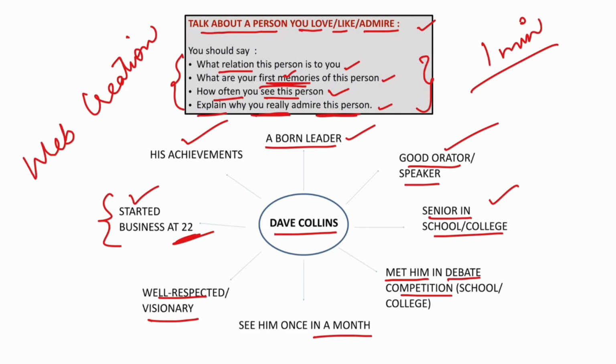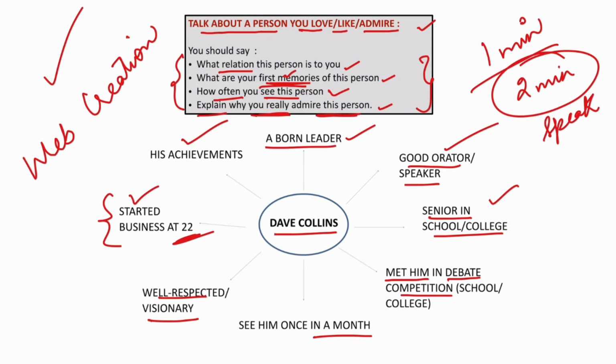When you write all these points like this, it will become easy for you to speak for 2 minutes, right? And if you're not comfortable with this technique, you can convert it into bullet points. But you will write these same words, like a born leader or a good orator. So you have to write like this. This is the basic technique you need to know.